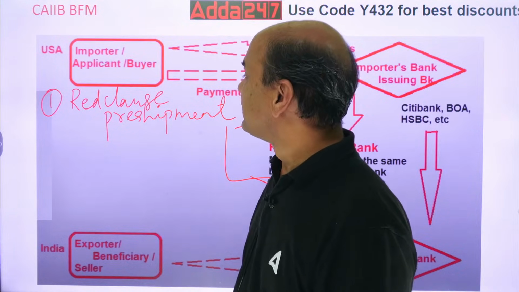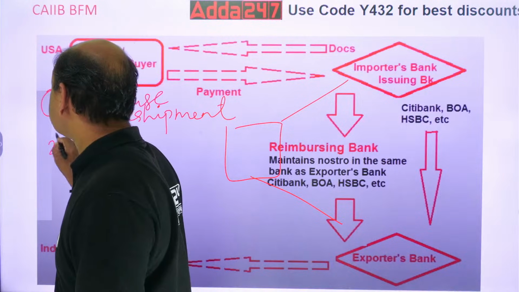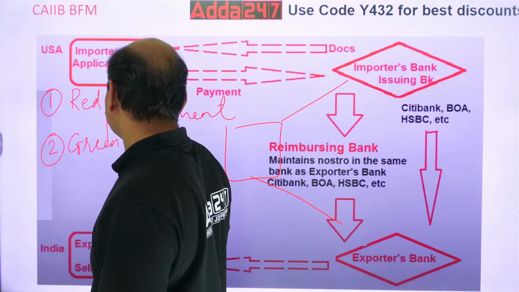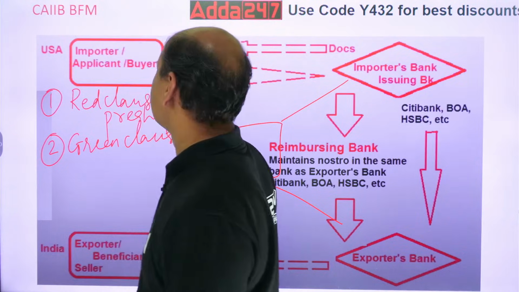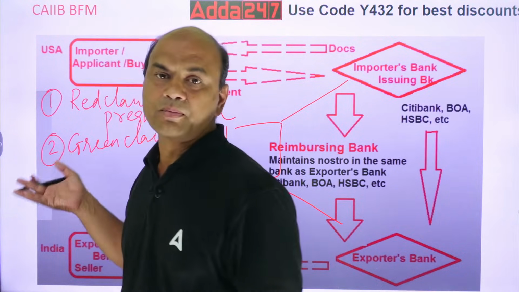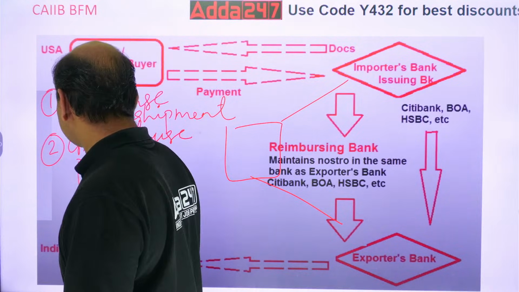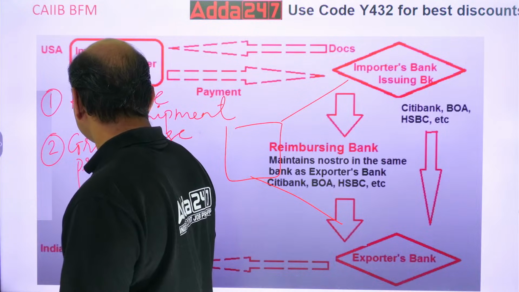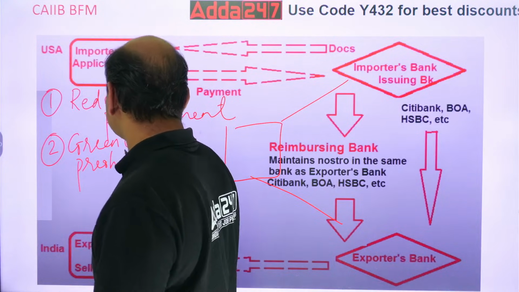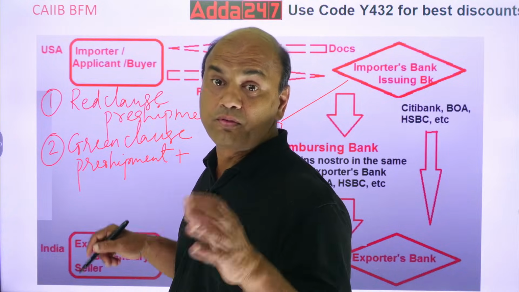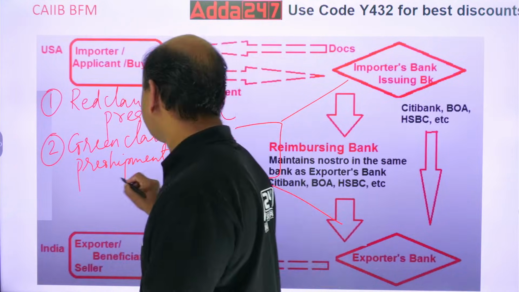Then second is green clause LC. That gives you the right of pre-shipment plus warehouse.